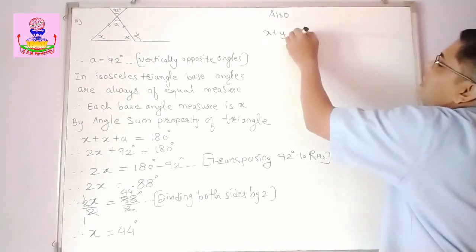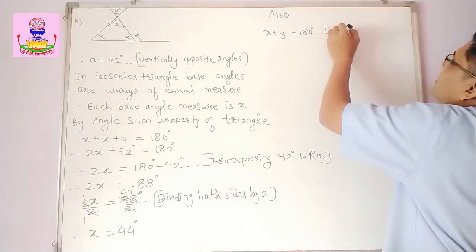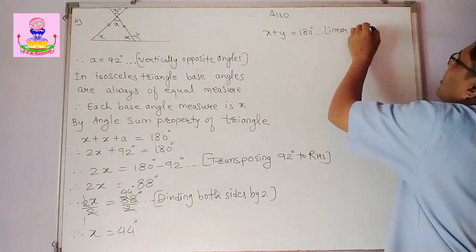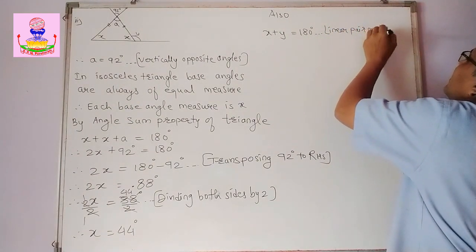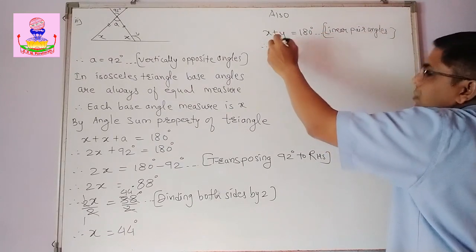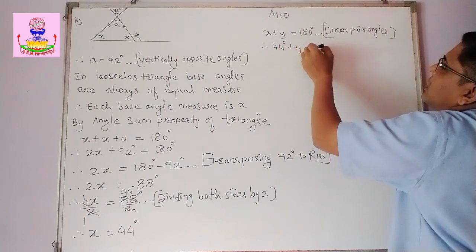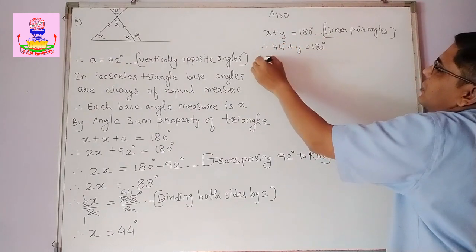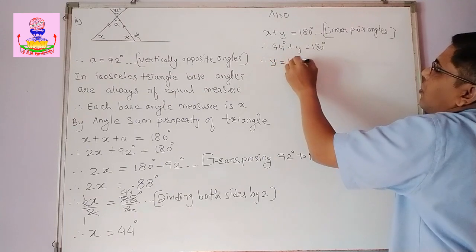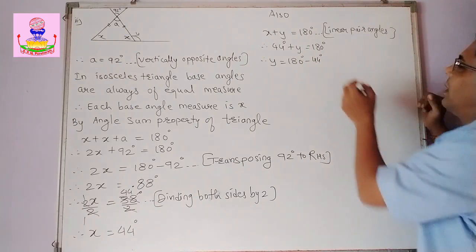Also x plus y is equal to 180 degrees. Why? Linear pair angles. So therefore 44 degrees plus y is equal to 180 degrees. Therefore y is equal to 180 degrees minus 44 degrees.